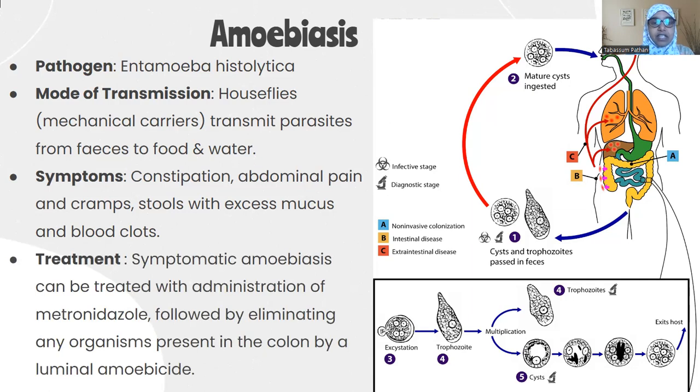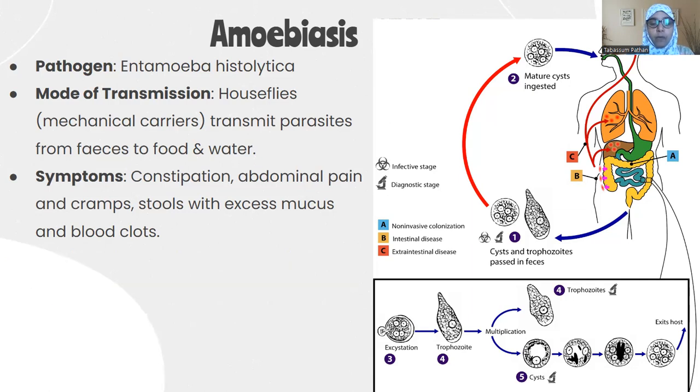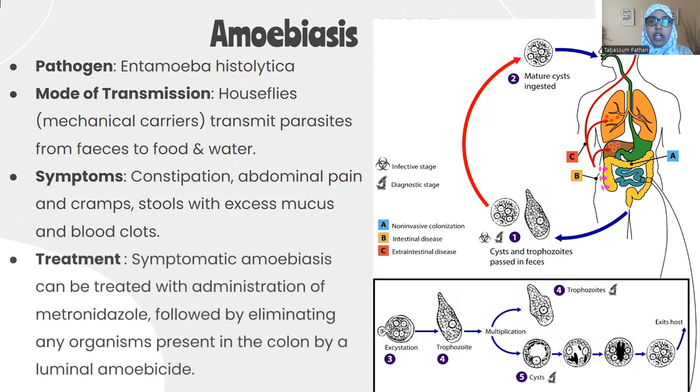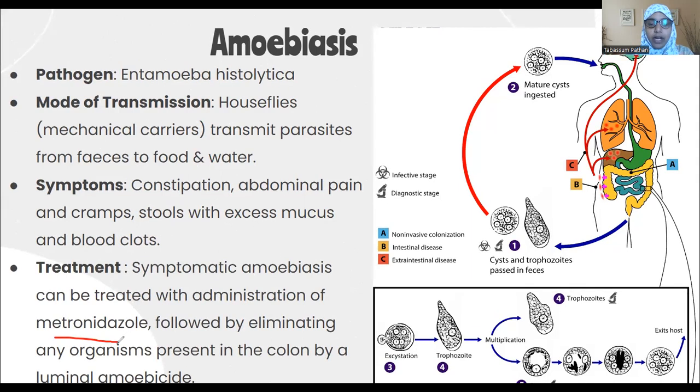Mode of transmission we have discussed, that is either through food and water, also eating with dirty hands, eating contaminated food and water. Now, what are the treatments included in treating amoebiasis? It is the administration of the drug known as metronidazole. Okay, and tinidazole is also another drug that can be used to treat amoebiasis, followed by eliminating any organism present in the colon by luminal amebicide. So this is an amebicide, a killing substance which can be taken, which will kill all the Entamoeba histolytica parasites in the GI tract.